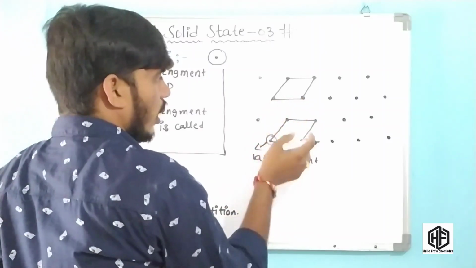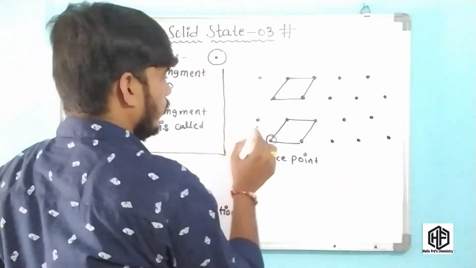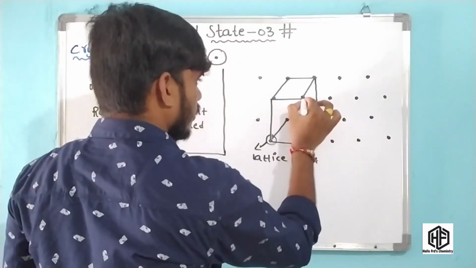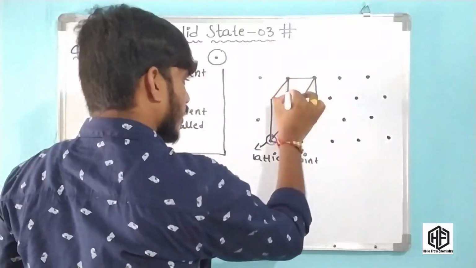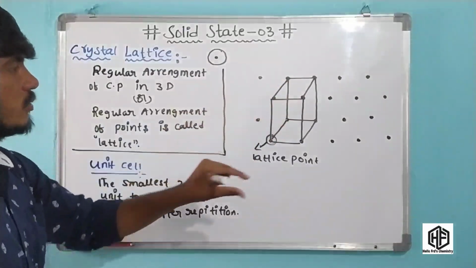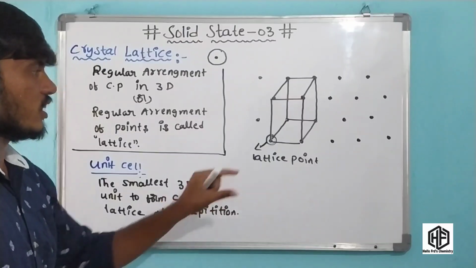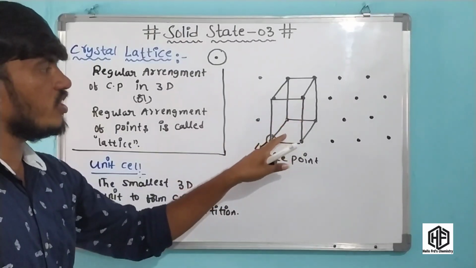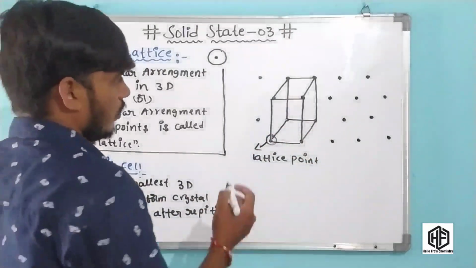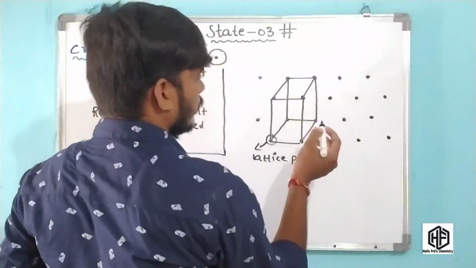Now first of all, you have to construct a small cube. This is the arrangement of these molecules. Okay friends, this is the cube, or the arrangement of these constituent particles. Now comes the repetition of these cubes, the repetition of these boxes. Okay friends, another cube is formed like this.